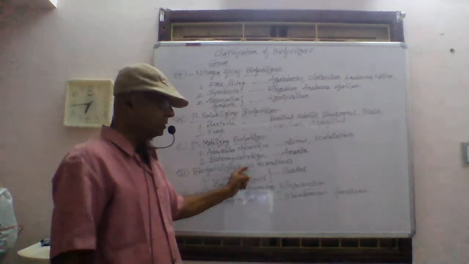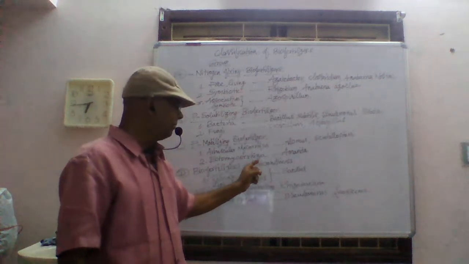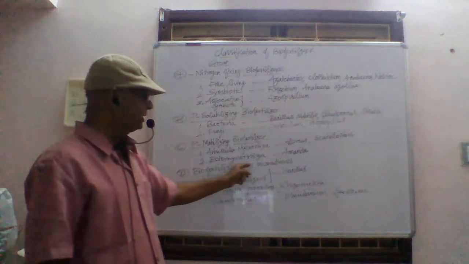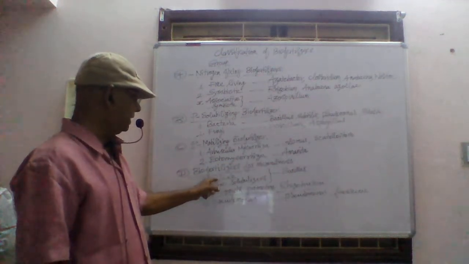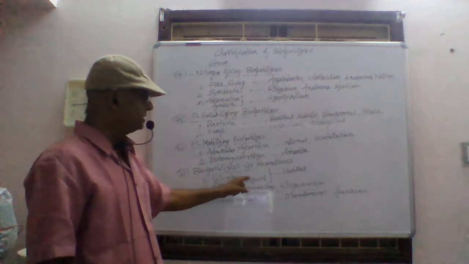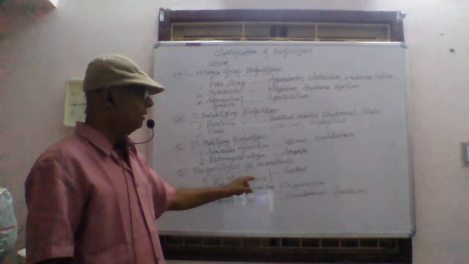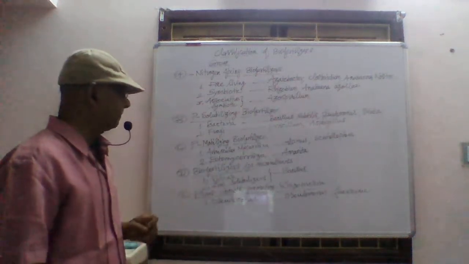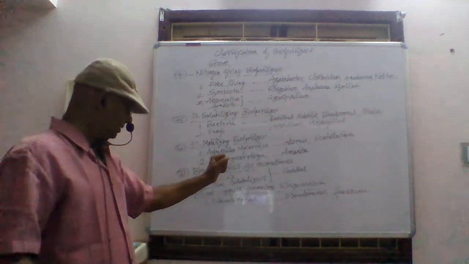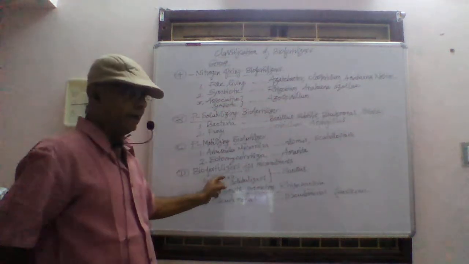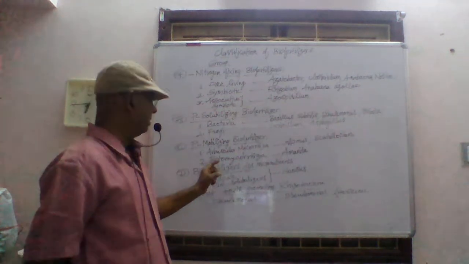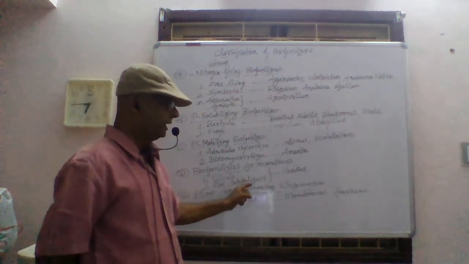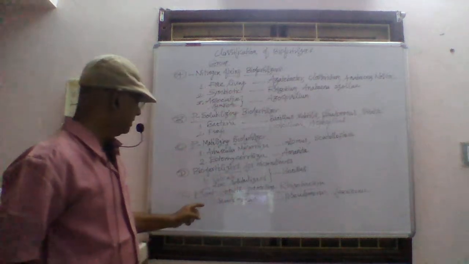But some of the biofertilizers will supply micronutrients to the plants. They are called biofertilizers for micronutrients. Silicate and zinc solubilizers will be supplied by Bacillus bacteria. Bacillus bacteria will act as a silicate supplying biofertilizer and zinc solubilizing biofertilizer.